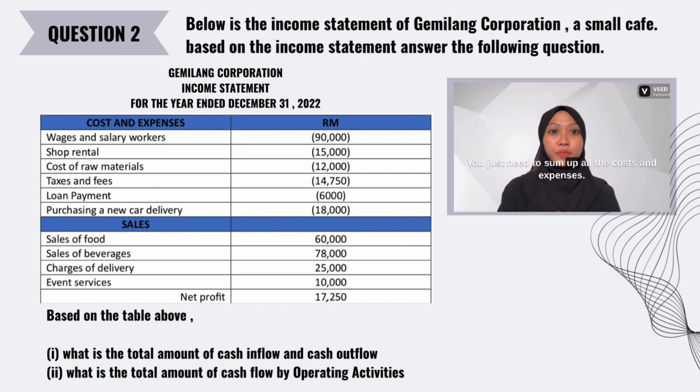You just need to sum up all the costs and expenses. Wages and salary workers, 90,000, shop rental, 15,000, cost of raw materials, 12,000, taxes and fees, 14,750, loan payment, 6,000, purchasing a new car delivery, 18,000. Okay, so when you sum up all of this, you get 155,750. So the total cash inflow is 173,000 and the total cash outflow is 155,750. Okay, so that's all from me.